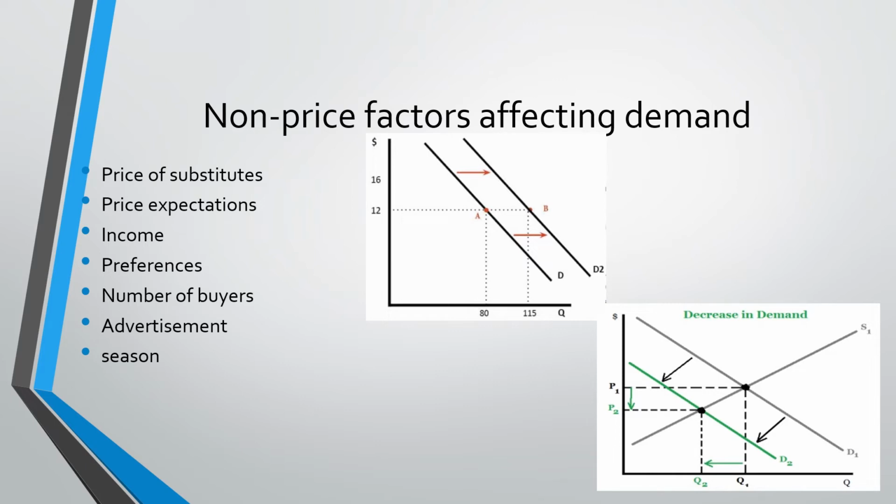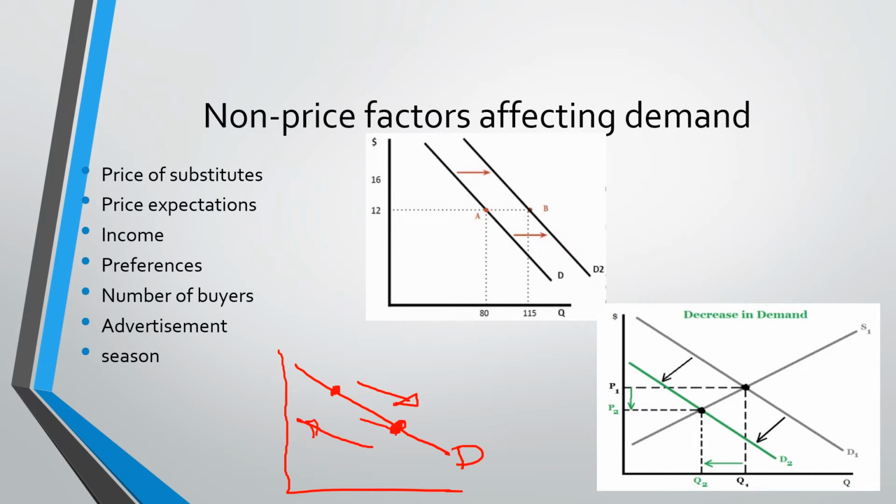Please also take note that whenever there are changes in the other factors aside from price, there will be a change in demand or supply, not just QD, not just QS. Because if we just say change in QD, imagine this is your demand curve. A change in QD would mean that the price has maybe gone up or gone down, and that the movement will just be from one point to another point, or from this side to this side.